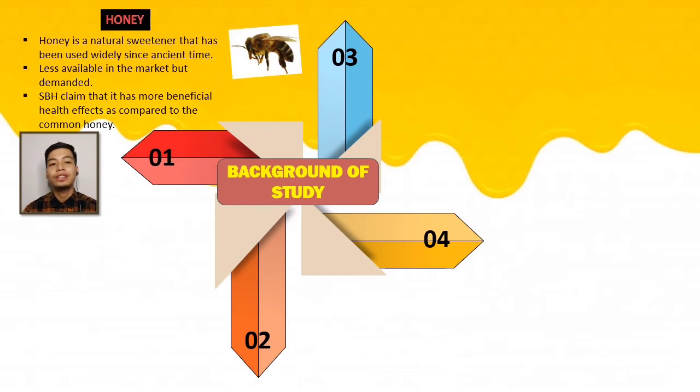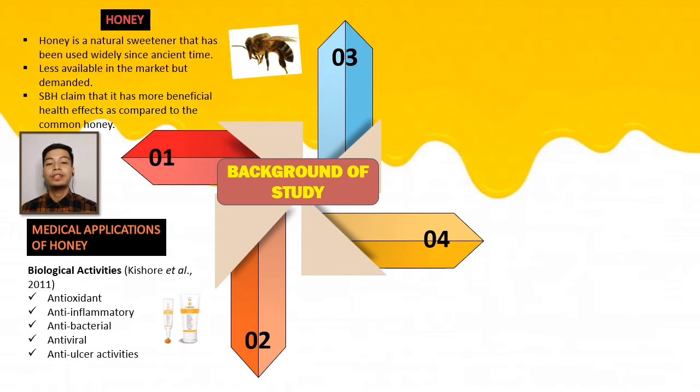Honey is a natural sweetener that has been used widely since ancient time. It is widely used in numerous applications among natural products, including for clinical applications, and it contains about 200 various substances. It also gained more interest and popularity due to the claim that it has more beneficial health effects as compared to the common honey. Research on stingless bee honey has reported its biological properties, which are antioxidant, anti-inflammatory, antibacterial, antiviral, and anti-ulcer activities, and it can be utilized as medicines.